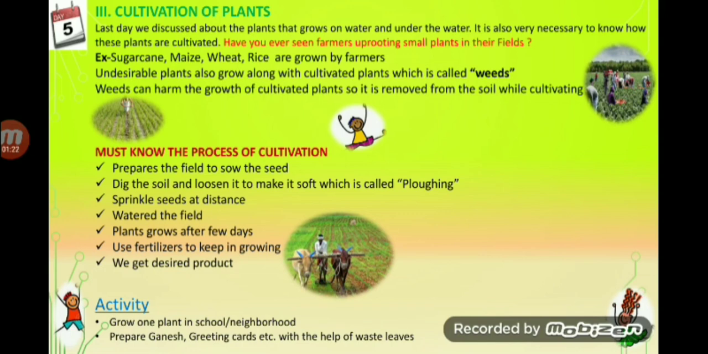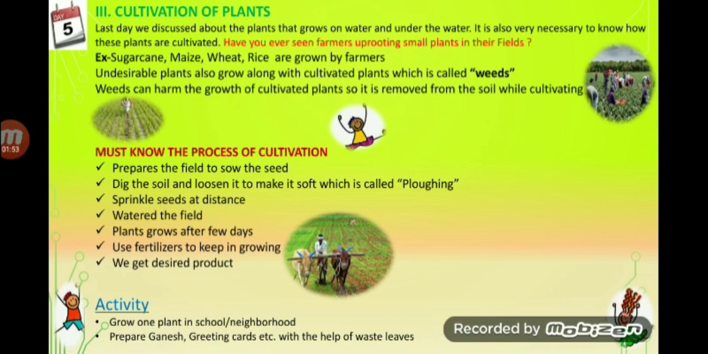After plowing the field, what is the advantage of plowing the field? Because after plowing, soil gets loosened and soft. So after plowing the field, farmer can easily sprinkle the seeds. Sprinkle means छिड़कना.